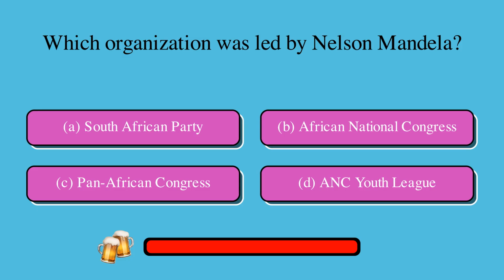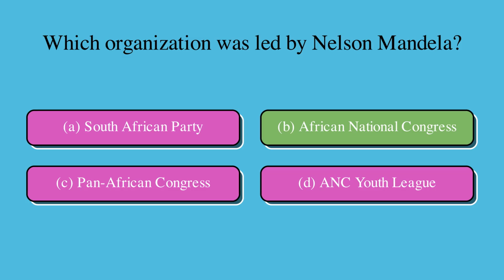Which organization was led by Nelson Mandela? Is it A, South African Party, B, African National Congress, C, Pan-African Congress, or D, ANC Youth League? The correct answer is B, African National Congress.